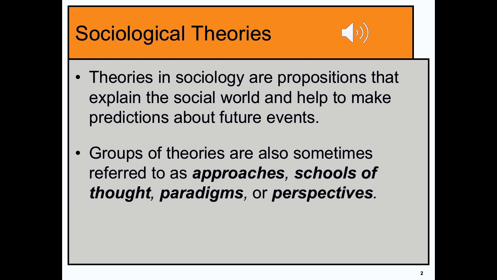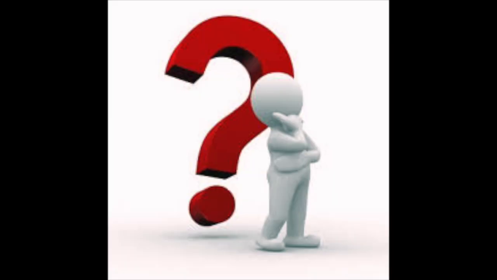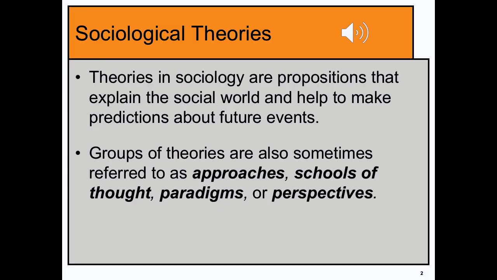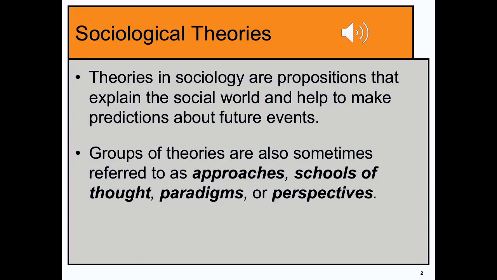So what are sociological theories? They are propositions that help us explain the social world. And from understanding these, we can make predictions, or try to make predictions, about future events. Groups of theories are also known as paradigms, but you can also use other terms like sociological approaches, schools of thought, or sociological perspectives. All of these words are a little bit interchangeable.